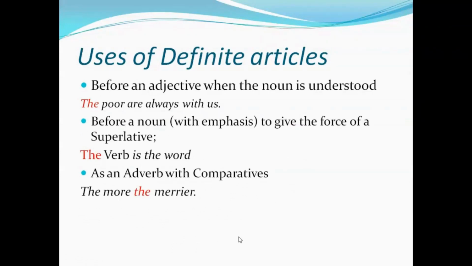Before an adjective, when the noun is understood, the poor are always with us. Here see, the word poor is particular here. We are definite about it. That is why when we frame a sentence, you must add the with the definite word. For example, the poor are always with us. Before the adjective, here the word poor is adjective, and that is why we added the with the word. The poor are always with us.